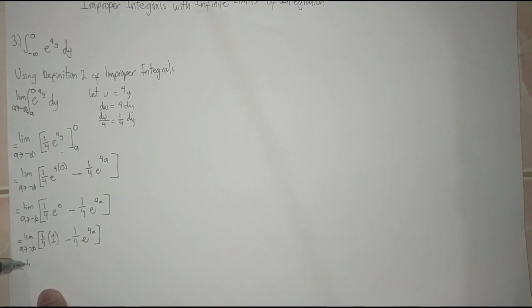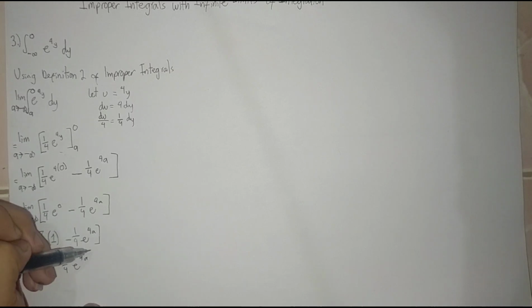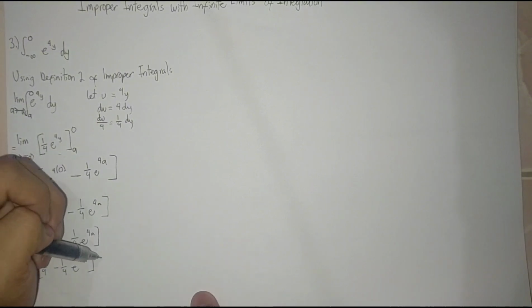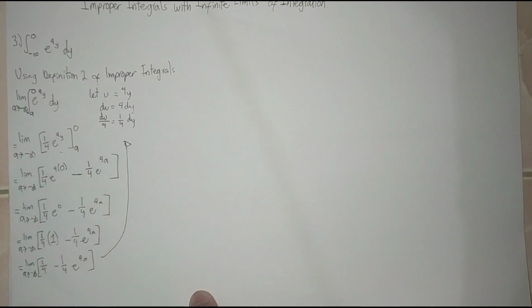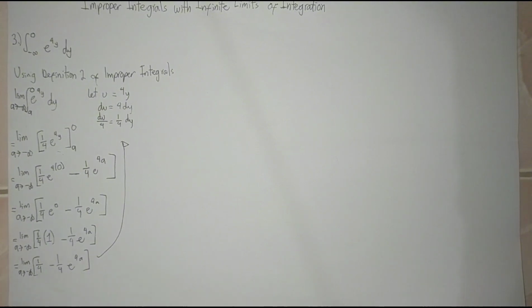So we have limit of 1/4 times 1 is 1/4, minus 1/4 e to the power of 4a as a approaches negative infinity. Then here, since we finished applying the boundaries, let's apply the limit.